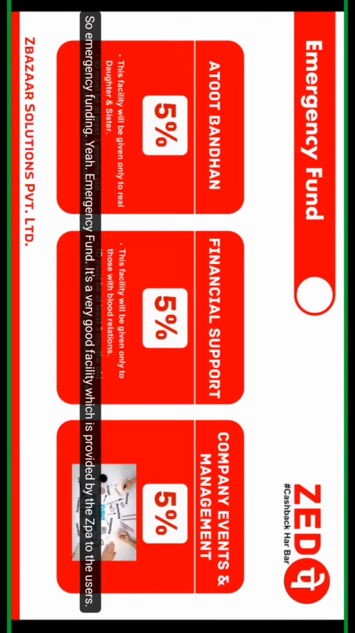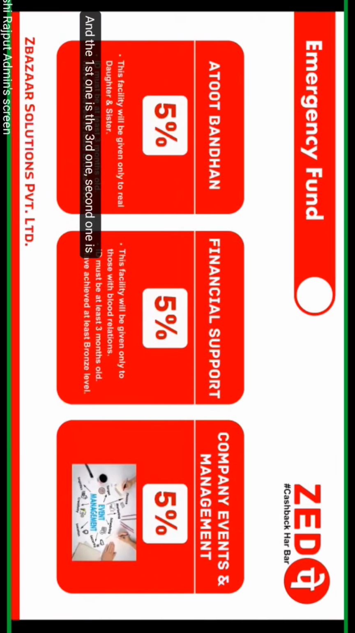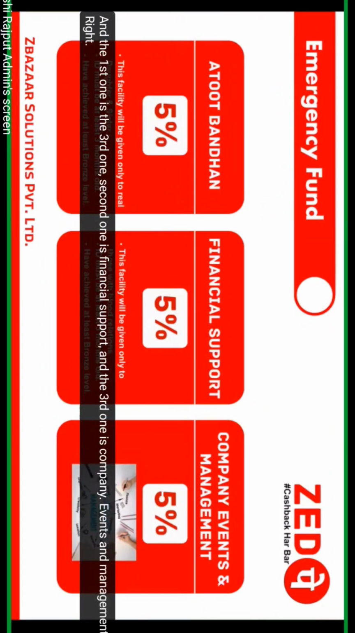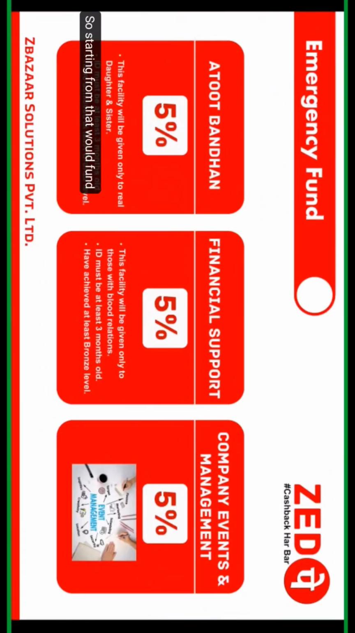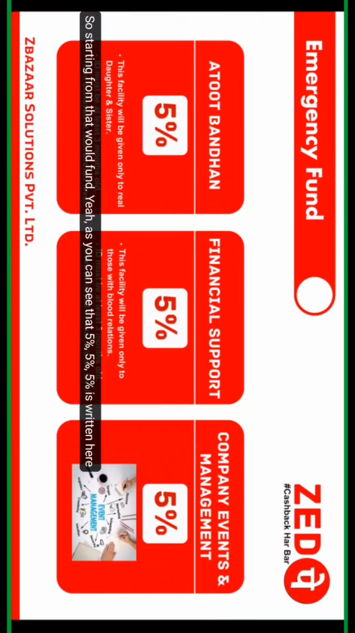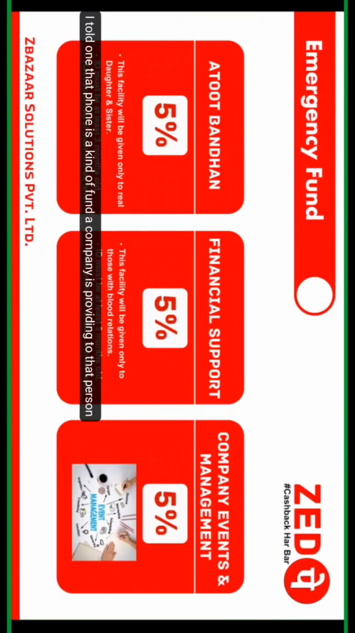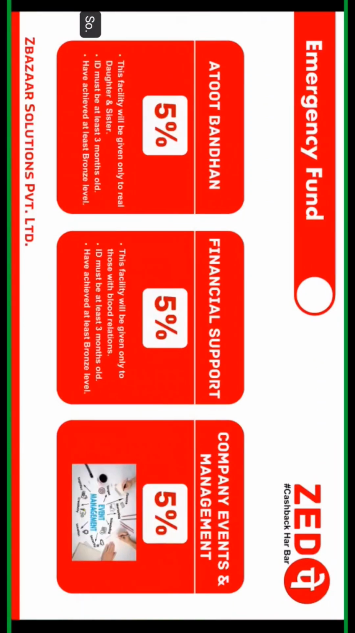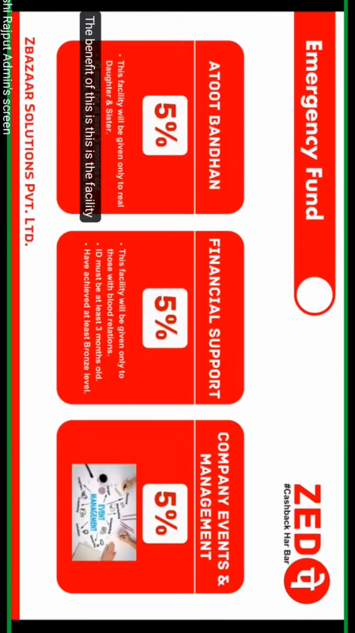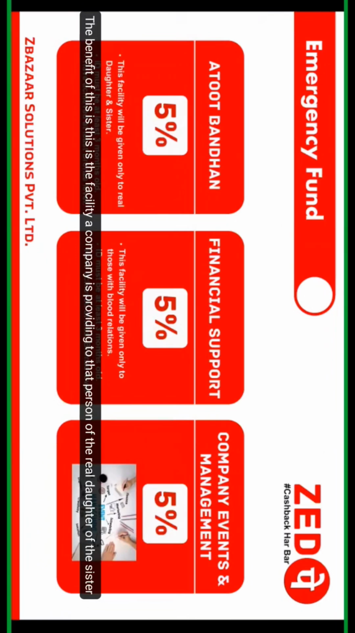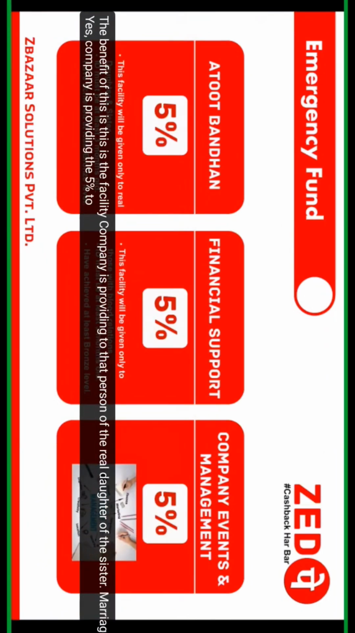The first one is Atul Bandhan, the second one is financial support, and the third one is company events and management, right? So starting from the Atul Bandhan fund, as you can see, 5% is written here. The Atul Bandhan fund is a kind of fund a company provides to a person whose ID is at least 3 months old, and who has achieved their bronze rank. Yes. So what's the benefit of this? The company is providing the facility for the real daughter or sister's marriage. The company provides 5% from the emergency fund, right?